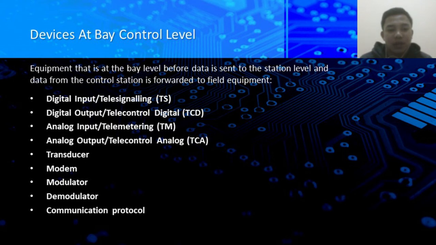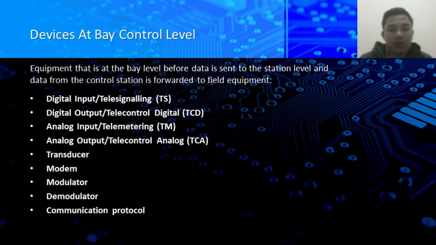Digital input, or telesignal TS, is equipment that functions to give indication from electrical power equipment at the substation, which will be delivered to the master station at the control center. Digital output, or telecontrol digital, is equipment that functions to carry out control or command from the central control to the equipment at the substation to change the status of electric power equipment such as PMT and PMS.